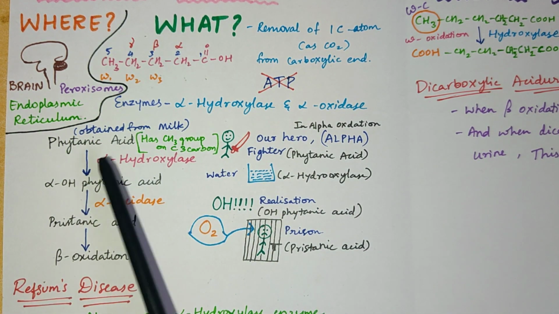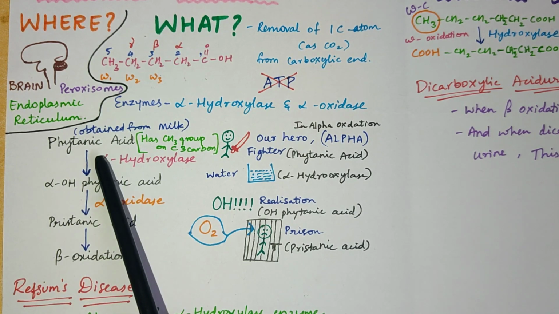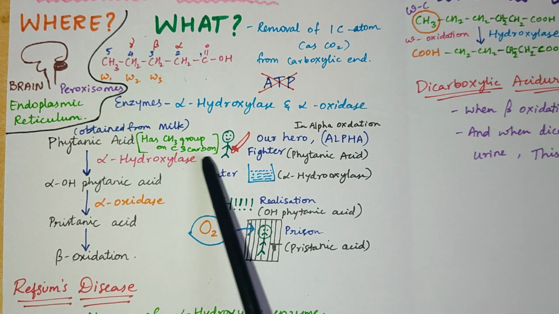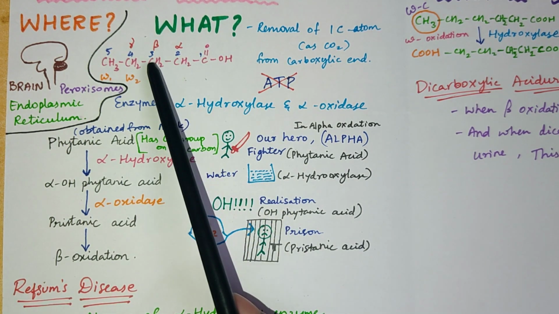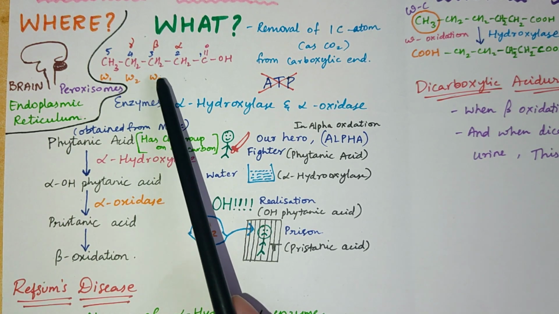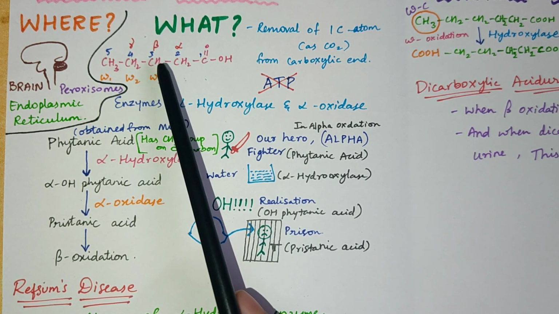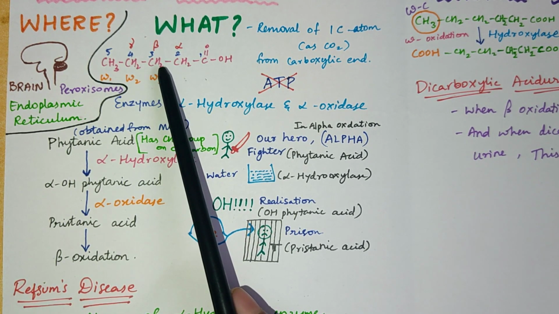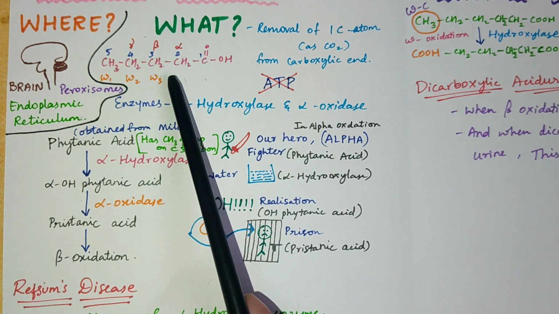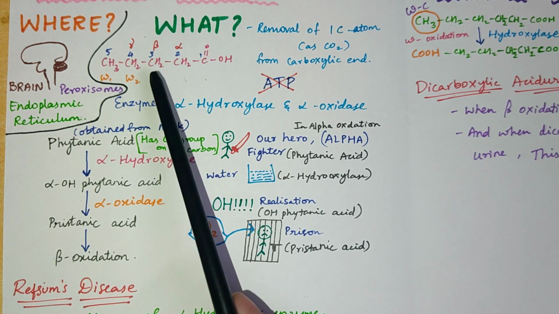Now what happens in the conversion is, first we have phytanic acid, and it has a CH3 group on the C3 carbon. Which is the C3 carbon? This is the C3 carbon, that is the beta carbon. What happens in the beta oxidation, which we learnt in the previous video, is we took one hydrogen from this beta carbon and one hydrogen from the alpha carbon, so that there was double bond formation.